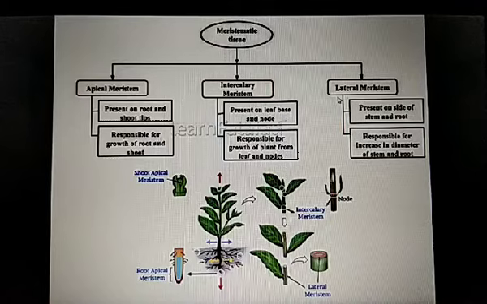And third is lateral meristem. Lateral meristem, as you can see in this diagram here, is present on the outer side, or you can say on the side of the stem and the root, and they are responsible for increasing the diameter, or the girth, or the thickness of the stem and the root. So this chart shows the three types of meristems: apical, intercalary, and lateral meristem.